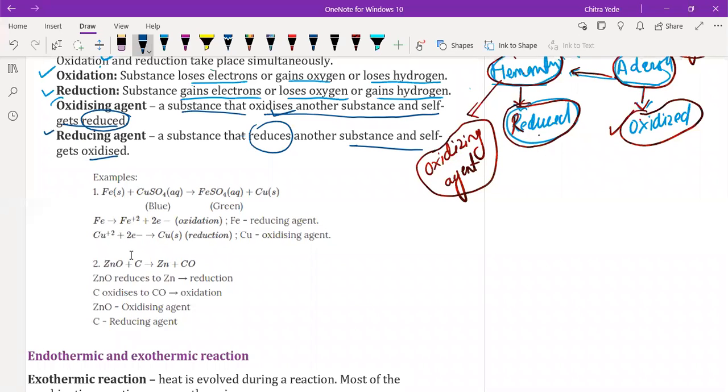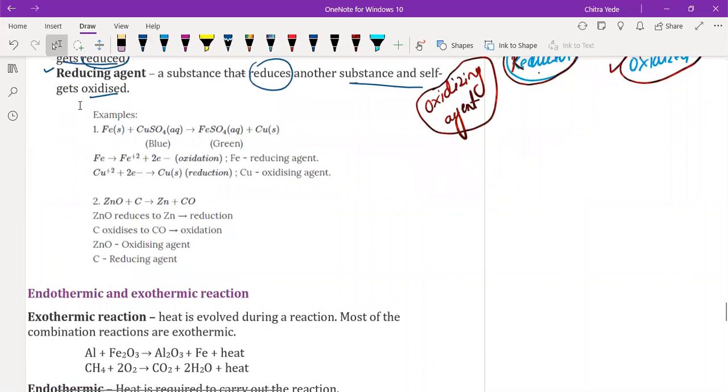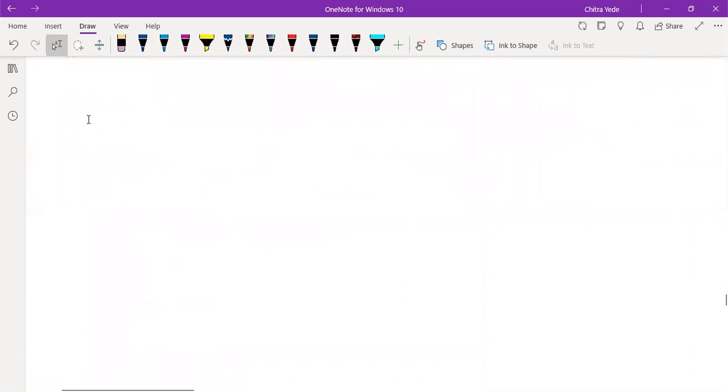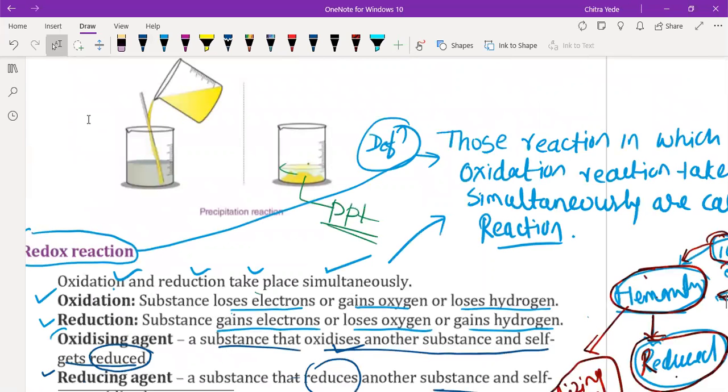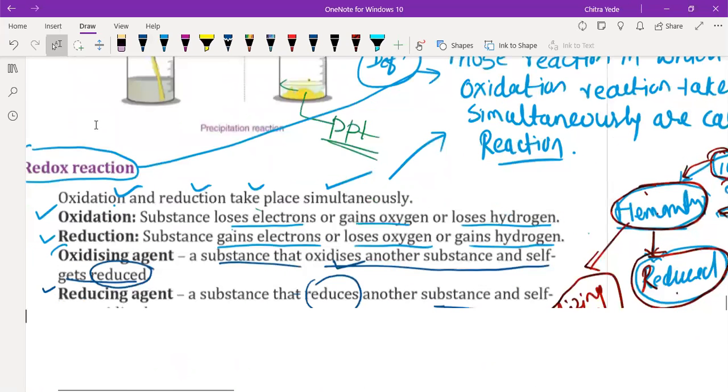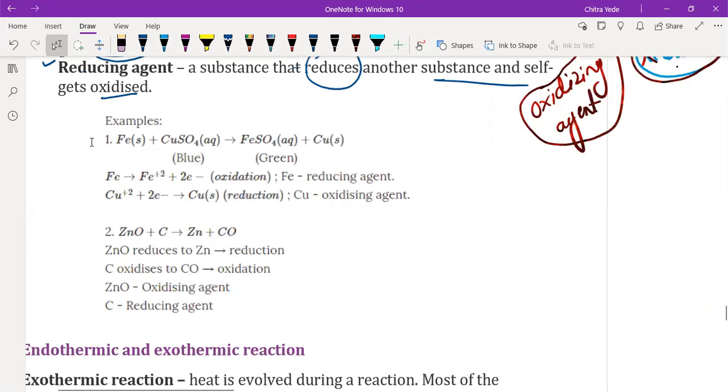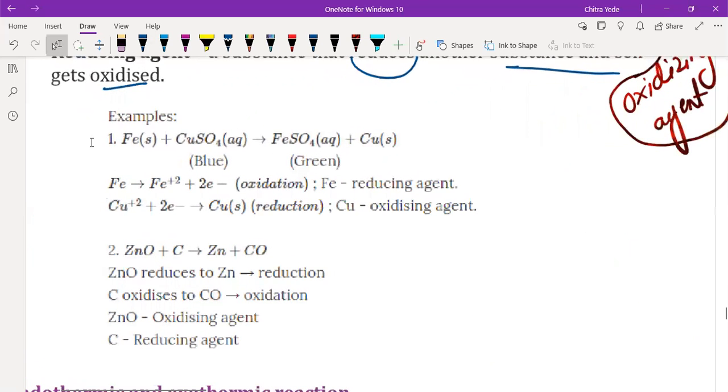Example, now we will understand with the help of an example. So I'm going to zoom it now. Okay, is it visible? Yes, sir. Okay, see here, we have ferrous. So I'm going to write the same reaction here. Let me scroll it down a little so that we will get space for the explanation.